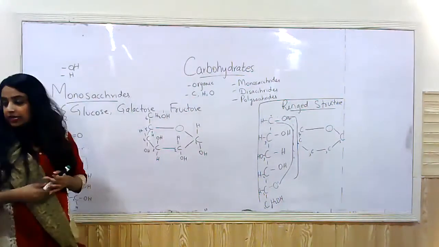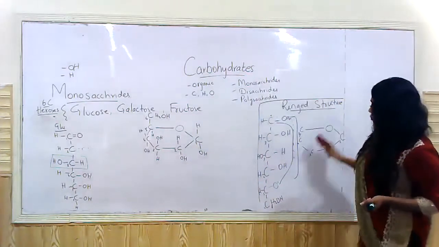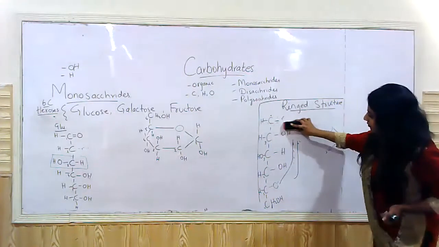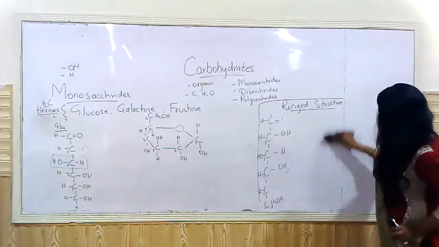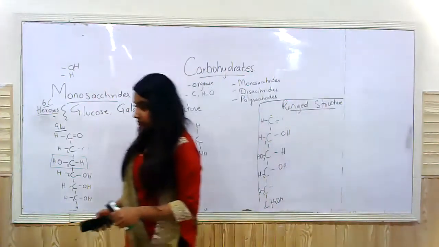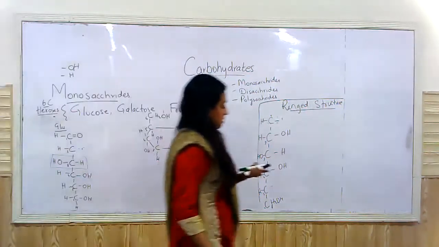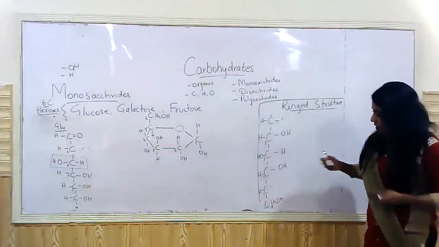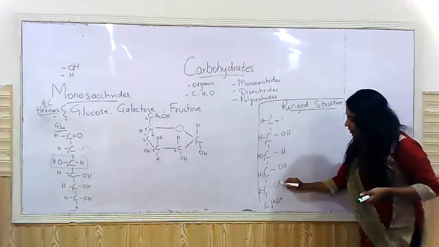I'm just quickly repeating how it folds, or how it forms the ring structure again. So what happens? I'll write this up again. O here and H here.